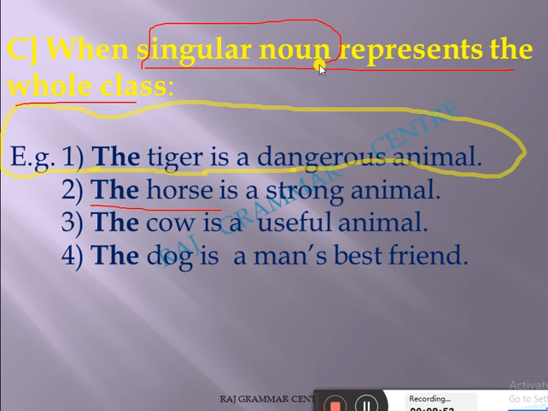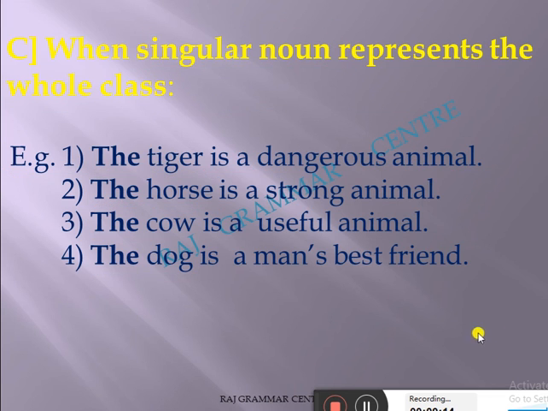The cow is a useful animal. The dog is a man's best friend. Here I am talking about the whole clan of dog, whole clan of cow, whole clan of horse, whole clan of tiger. That is the third rule, keep in mind: the is used when representing the whole class.